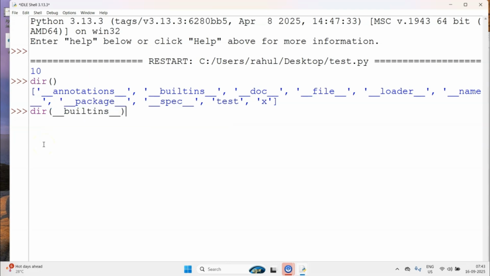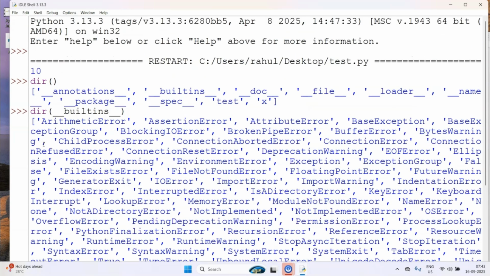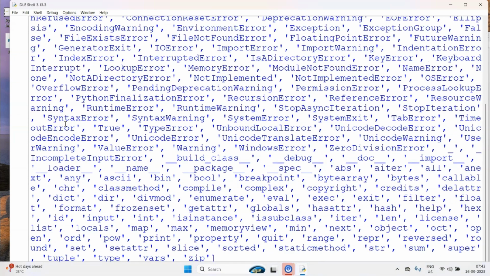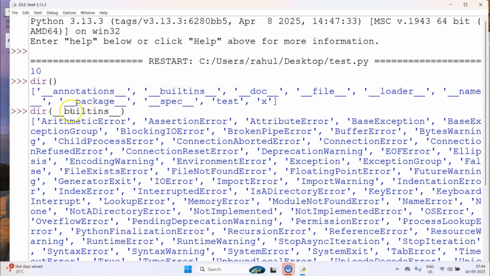Now if I enter builtins, it will be a huge list. This is a list of all the built-ins, and you can find print within this. I'm not going to do that, but you can see some things that you would remember, like sum, str, wrapper. All these things are defined here, and you can check the built-in namespace using this command.